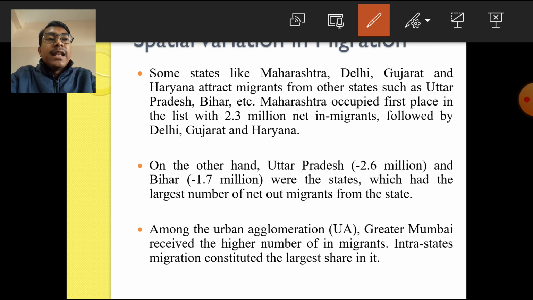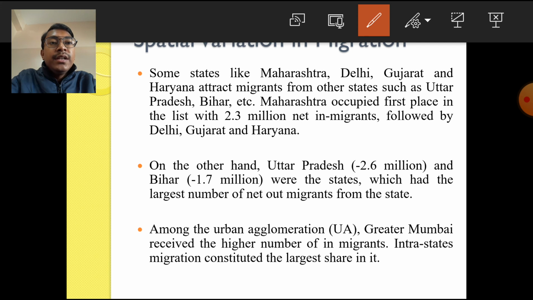Some states like Maharashtra, Delhi, Gujarat and Haryana attract migrants from other states such as Uttar Pradesh, Bihar, etc. That means many people from Uttar Pradesh, Bihar and others have migrated to Maharashtra, Delhi, Gujarat and Haryana.